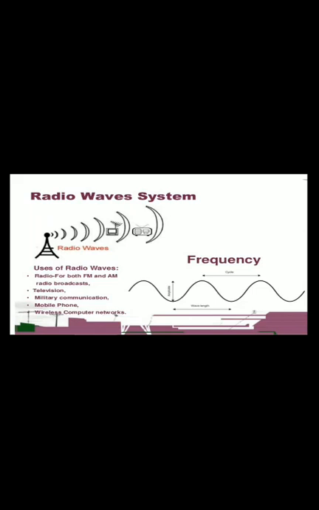Like when you talk using your mobiles, you're using radio waves. When any military communication goes on, again they use a particular bandwidth. A particular frequency is set for the military only. So they use radio waves for communication or for transferring any data. This is how the radio wave system works, and you can see a sine wave over here, and on this the data is modulated and thus it gets transferred.